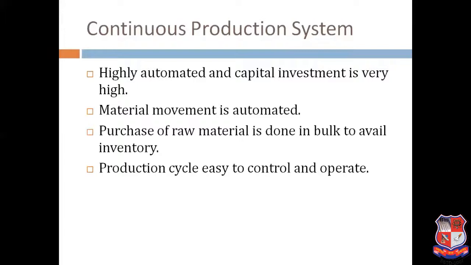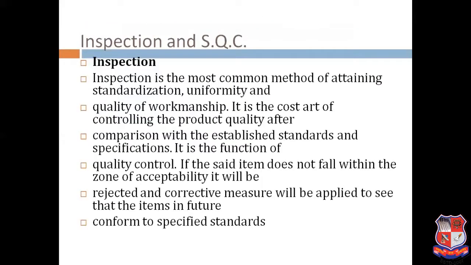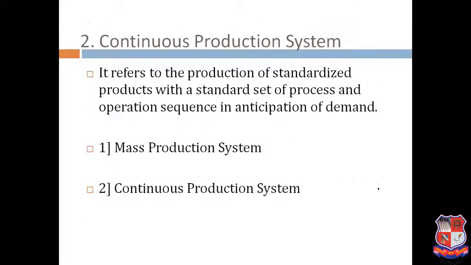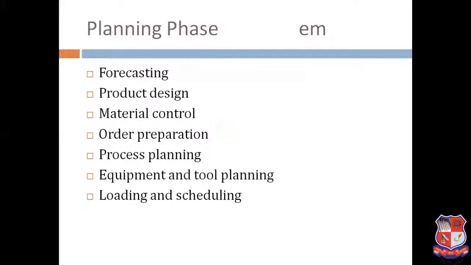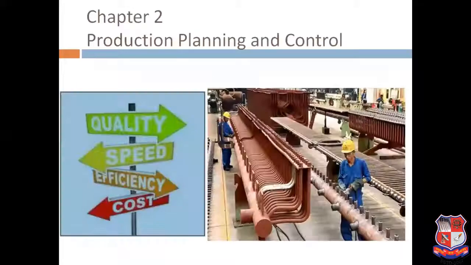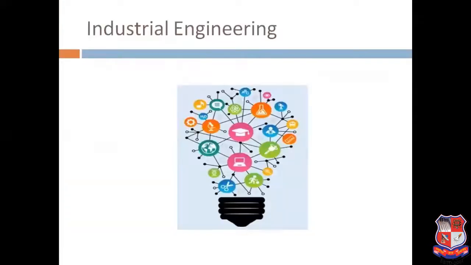Production cycle is easy to control and operate, because we carry out the same cycle for the same component. So the production cycle is very easy to control, and semi-skilled workers can handle the particular manufacturing operation. So I think these are the basic components of the system that up till now I have been revising.